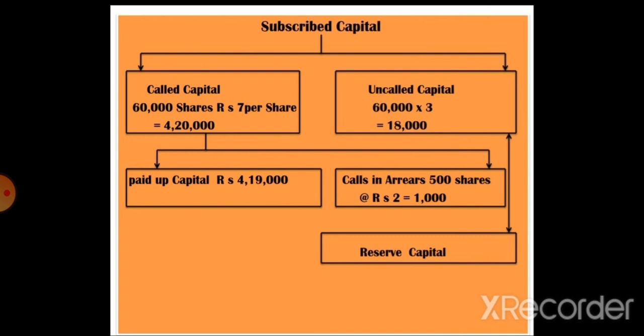So paid up capital is equal to called up capital less calls in arrears. So the amount is 4,20,000 minus 1000, which is equal to 4,19,000. And the last is reserve capital, which comes under uncalled capital. It is used only when the company winds up. So these are the various terms used in connection with the capital of a company. So in the next part we will learn journal entries of this chapter.